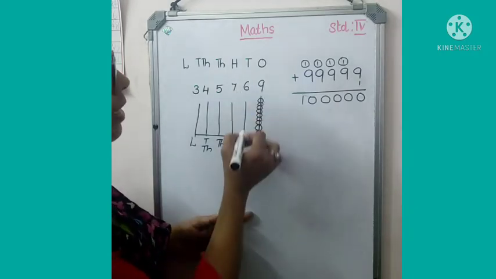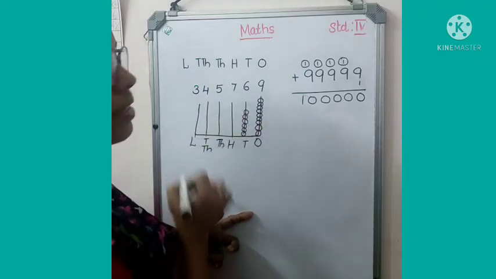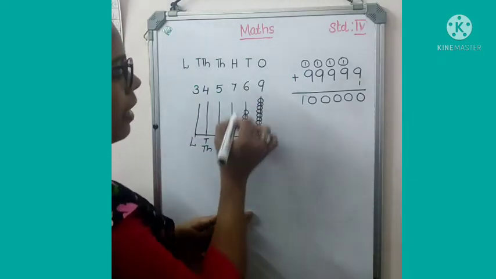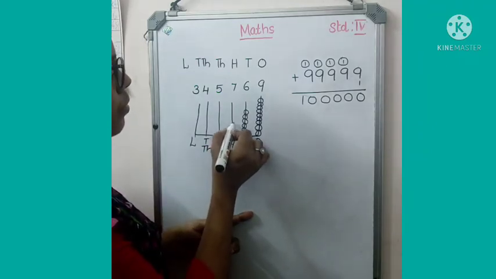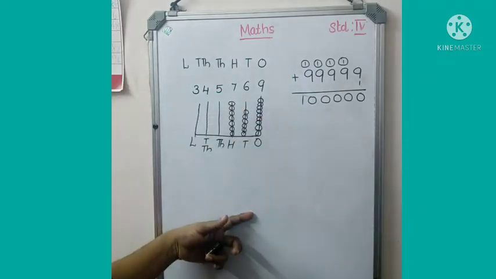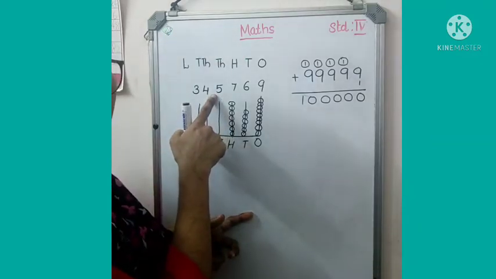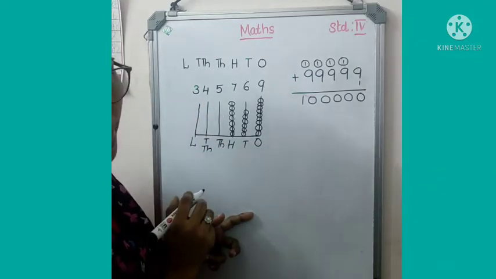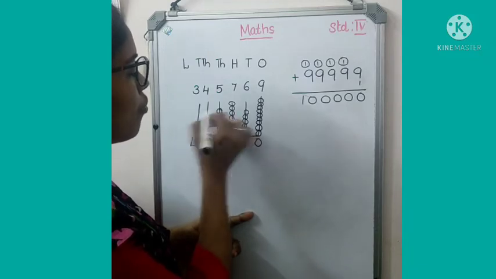It is very easy. Here 6 beads. 1, 2, 3, 4, 5, 6. Here in hundreds place how many beads? Yes, 7 beads. 1, 2, 3, 4, 5, 6, 7 beads. Then in the thousand place, can you name how many beads comes under the thousand place? Yes, as it is 5 here, we can draw 5 beads in the thousand place. 1, 2, 3, 4, 5.